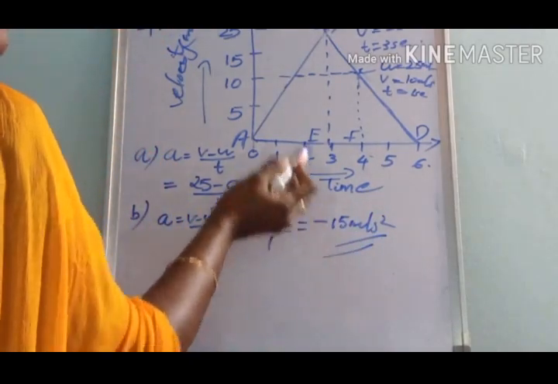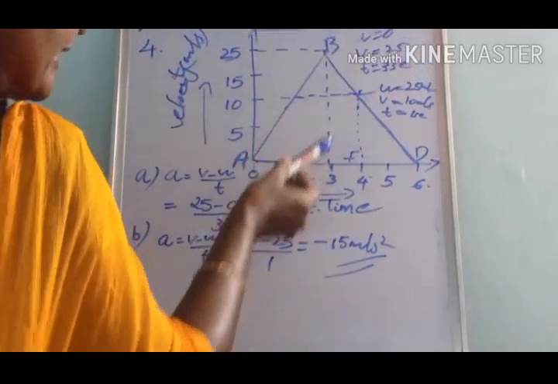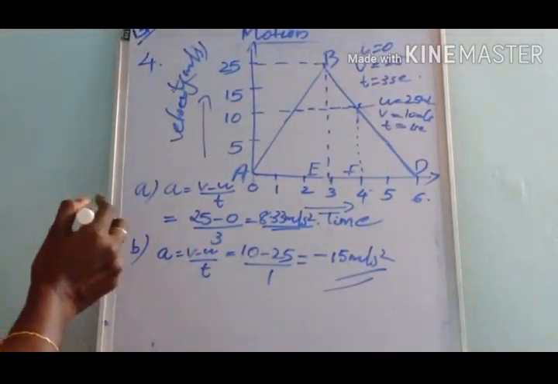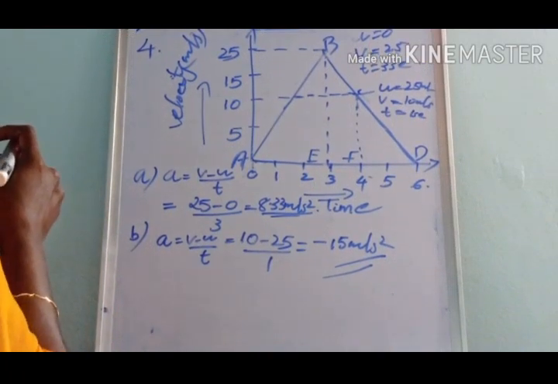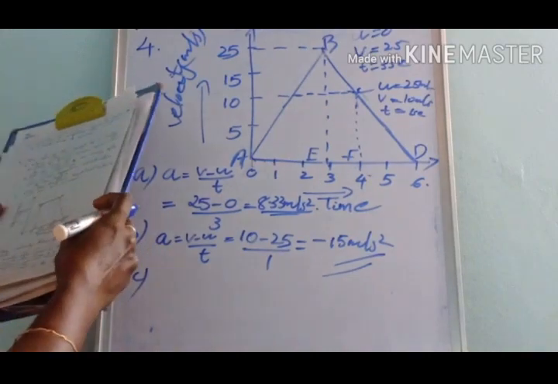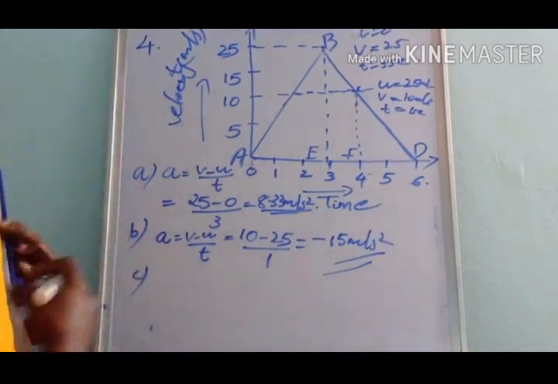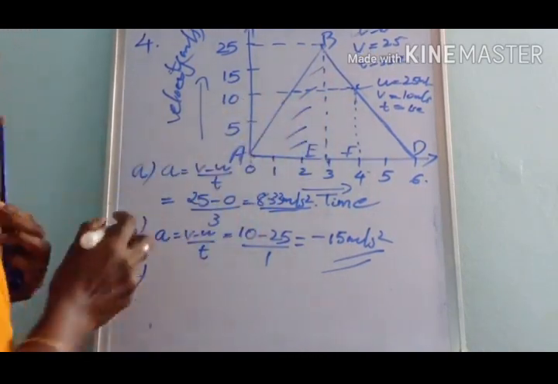Here we got a negative sign because through BC the velocity is decreasing, so we got negative acceleration. a is equal to −15 meter per second square. And the next we have to find the distance covered in the region ABE.